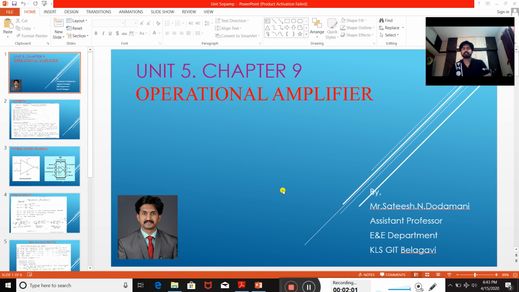Now, in this lecture, I am going to cover the effect of high infinite gain on the open loop configuration and the virtual ground concept. These are very important concepts from the point of view of the operational amplifier. To understand the operational amplifier clearly, we should be clear on these two concepts. Let me begin with the first concept.